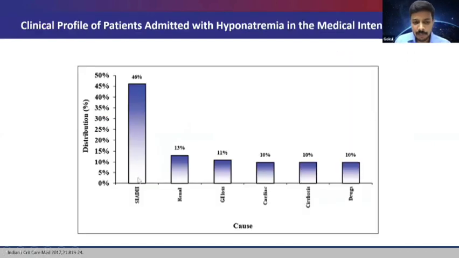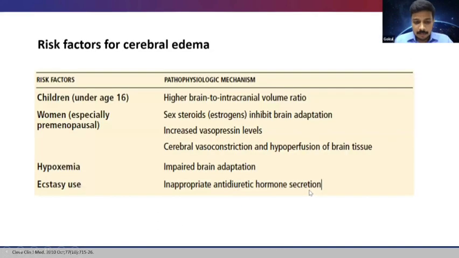And the most common cause of hyponatremia in the medical ICU is SIADH, followed by renal loss, followed by GI loss, followed by cardiac, cirrhosis and drugs. And these are the patients whom we should be more careful about for the risk of cerebral edema, because children under the age of 16 have a higher brain to intracranial volume ratio. And women, because of the effect of sex steroids, which inhibit the brain adaptation, there are increased vasopressin levels. The cerebral vasoconstriction and hyperperfusion of the brain tissue also happens. When there is hypoxemia, there is impaired brain adaptation. And in case of ecstasy use, there is inappropriate ADH secretion. So all these people are at high risk of developing cerebral edema from acute hyponatremia.